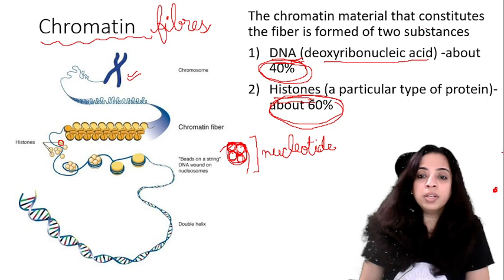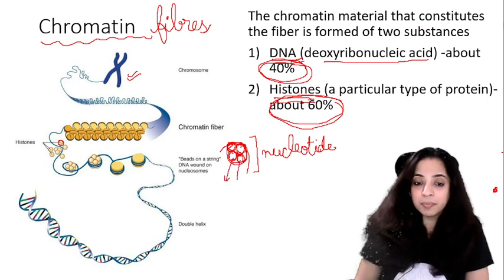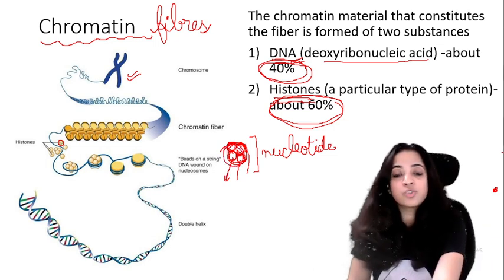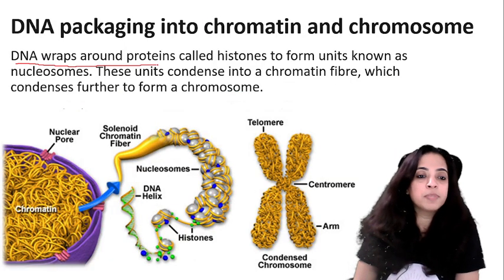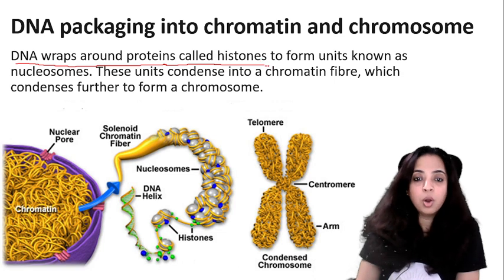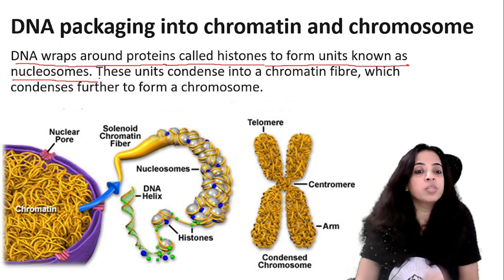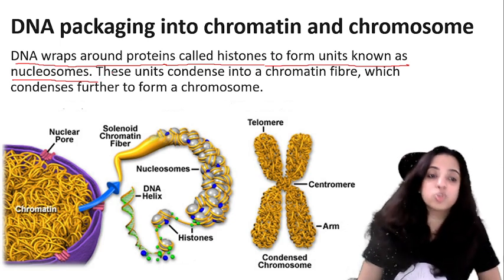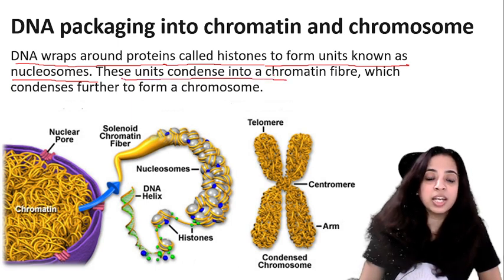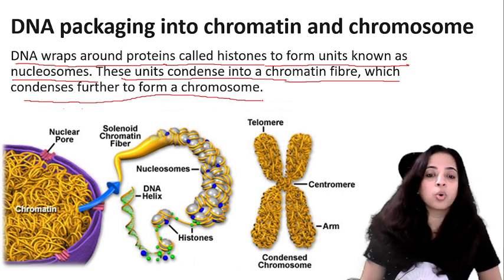So chromatin material is made of these histones and this DNA. Histone is there and DNA is wound around it. Around 8 histones there is DNA wound. I will again repeat this. DNA wraps around proteins called histones to form units known as nucleosomes. What are nucleosomes? When the DNA is wrapped on the histones, it is known as nucleosome. And then these units condense into chromatin fiber, which condenses further to form a chromosome.